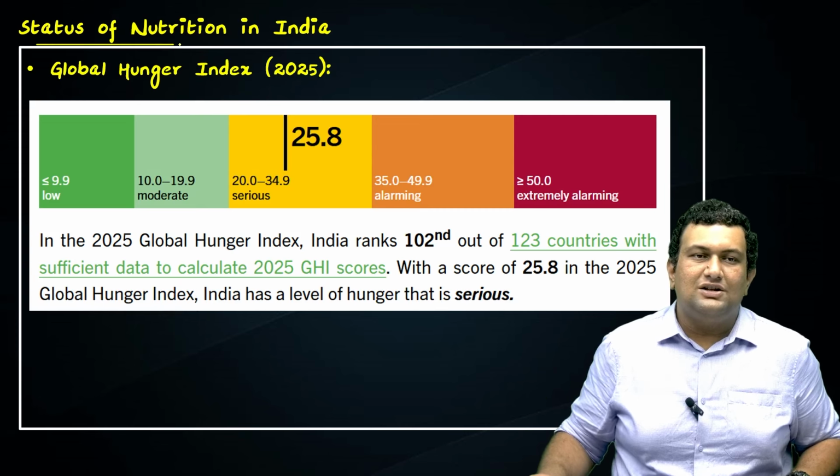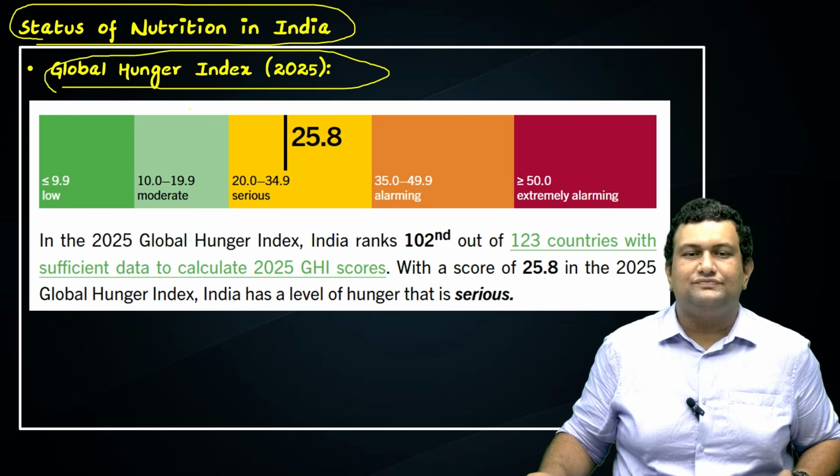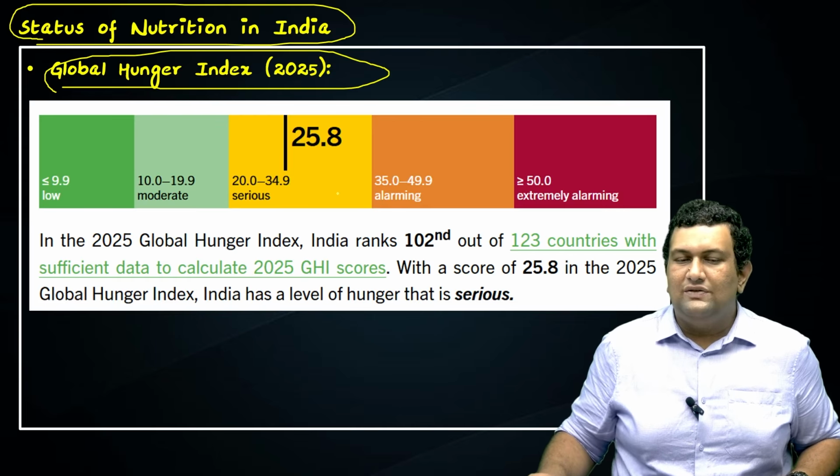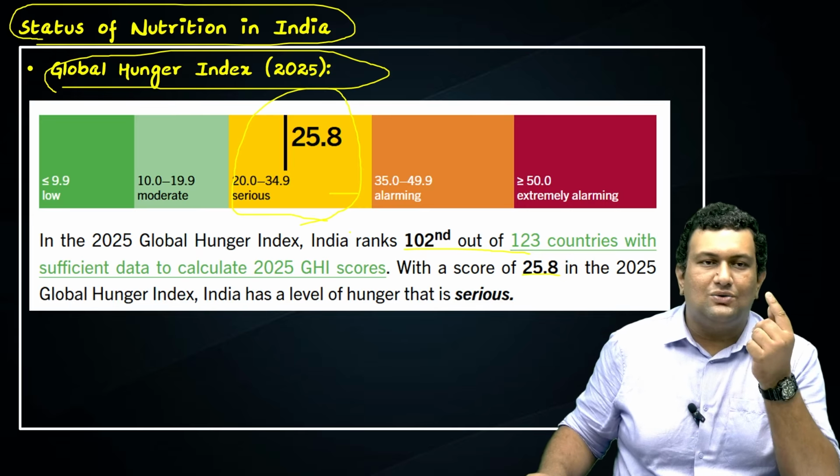So we'll see the status of nutrition in India. Here I have taken the example from the Global Hunger Index of 2025. In the 2025 report, India ranks 102nd out of 123 countries with a score of 25.8. That comes under the serious category. So this data point you can quote in mains.